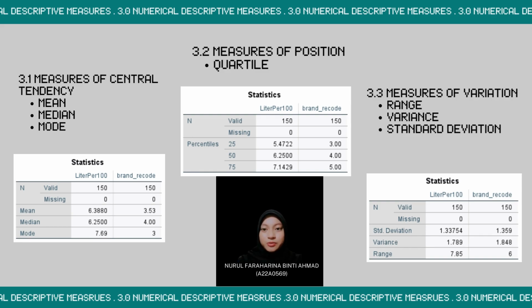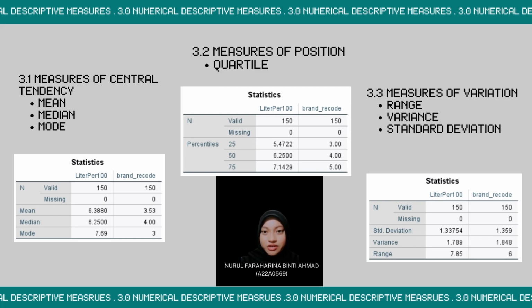Next is measure of position. For this method, we're going to use the quartile only. Quartile has three methods, that is first quartile, third quartile, and interquartile range. Interquartile range can be calculated by deducting the first quartile from the third quartile. In the table, we can see that first quartile for liter per 100 is 5.4722 and brand record is 3. For third quartile is 6.2500 and brand record is 4. For the interquartile range is 7.1426 and brand record is 5.